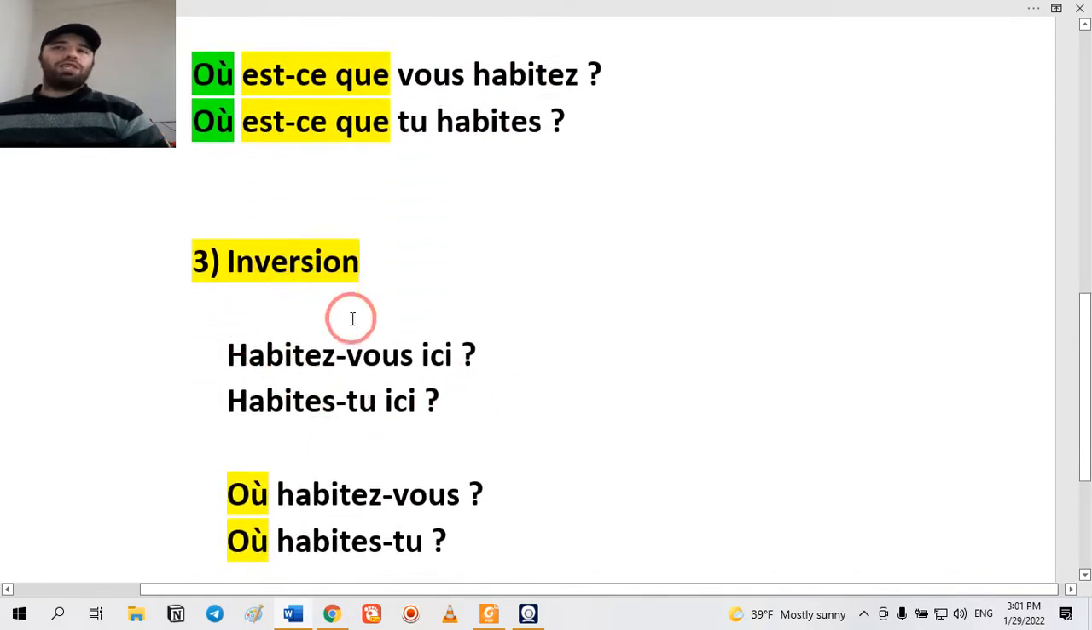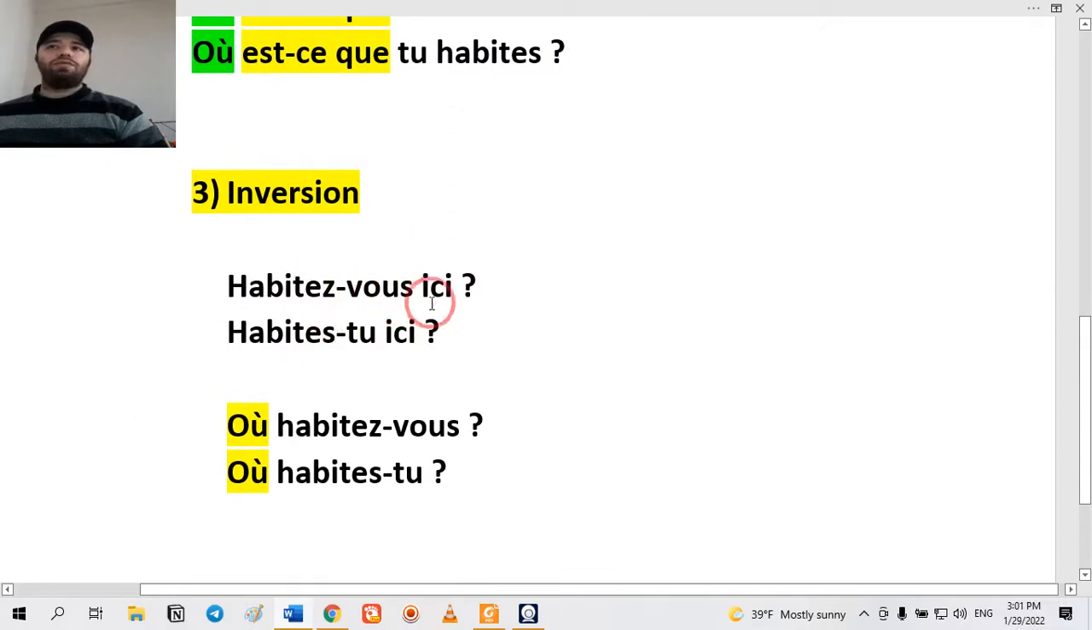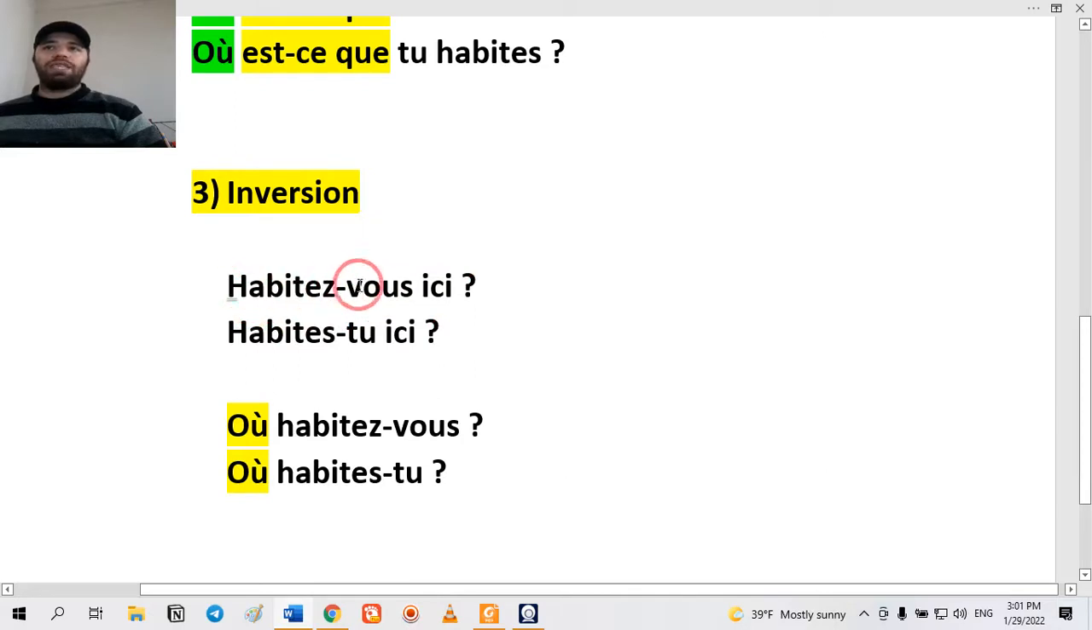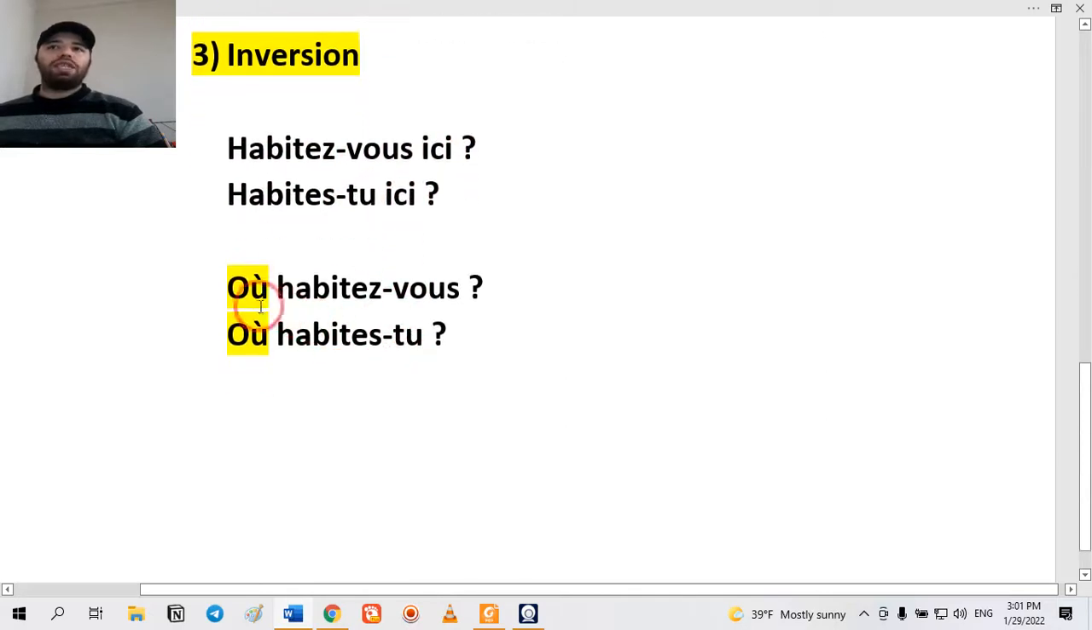And with inversion, habitez-vous ici, you displace the conjugated verb and the subject pronoun with an obligatory hyphen between them. Habitez-vous ici, habites-tu ici. Or when you have question words, you put the question word at the beginning. Où habitez-vous or où habites-tu.